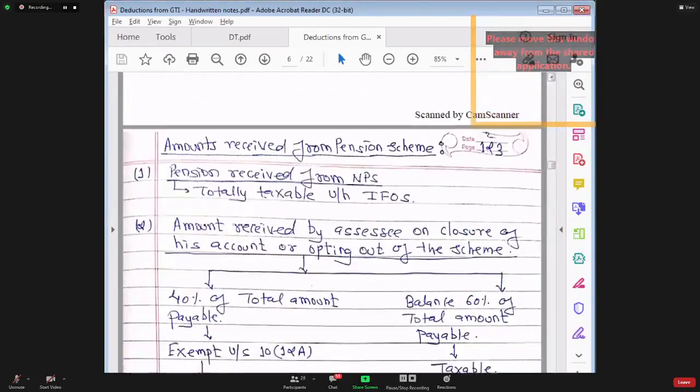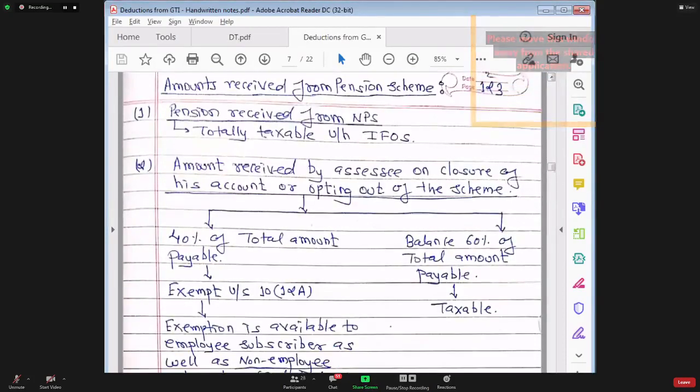Now, let us move on to the second part of the discussion. Employer paid life insurance premium, can claim deduction under section 80C. Sarvana is asking me a question. Employer has paid a life insurance premium. Sarvana, what is your question? Can employer claim deduction? That is the question. Or can employee claim deduction?